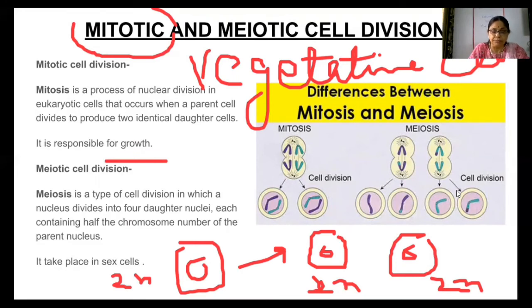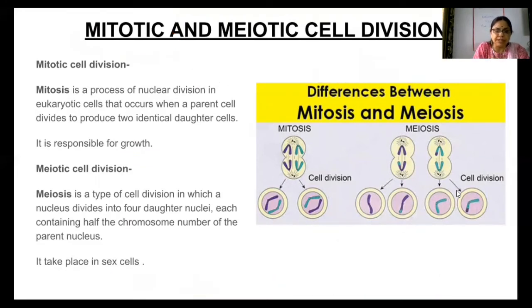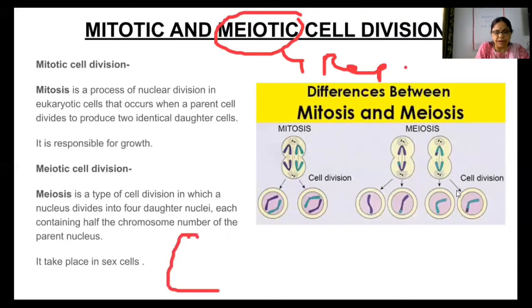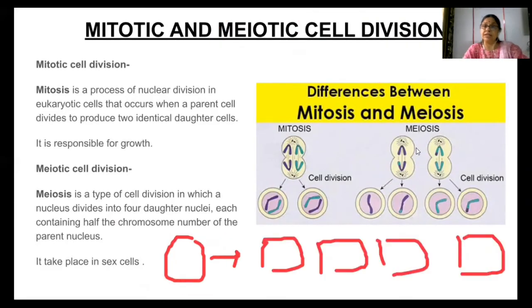Now let's see the meiotic cell division. Meiotic cell division takes place in reproductive cells. And in this case, the number of chromosomes becomes half. Four cells are formed from the parent cell. Every daughter cell will have n number of chromosomes. It is responsible for the formation of the reproductive cells, matlab the gametes, egg cell, sperm cell, they are made by the meiotic cell division.